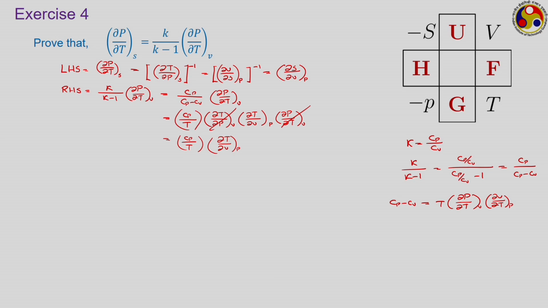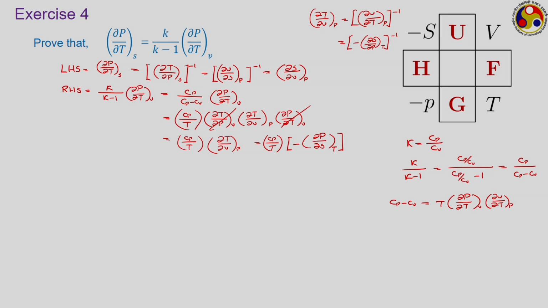So, we can't get this from Maxwell's equation directly, but again here we can make use of the reciprocity, that is ∂T/∂V at P can be written as inverse of ∂V/∂T at P, and ∂V/∂T can be written, using Maxwell's relation, as inverse of ∂S/∂P at constant T. So, accordingly this one becomes Cp by T into minus of ∂P/∂S, like this. So, what next? What are the next substitutions that we have to do with T constant?